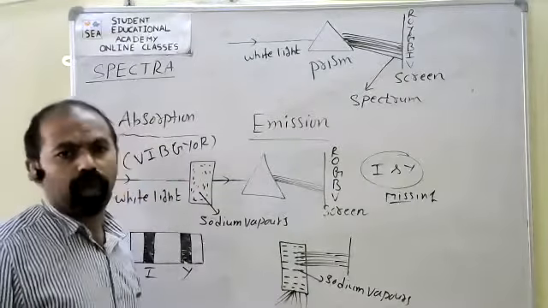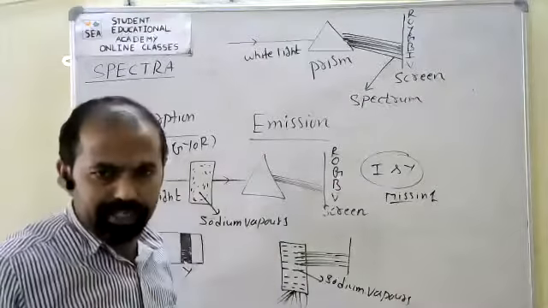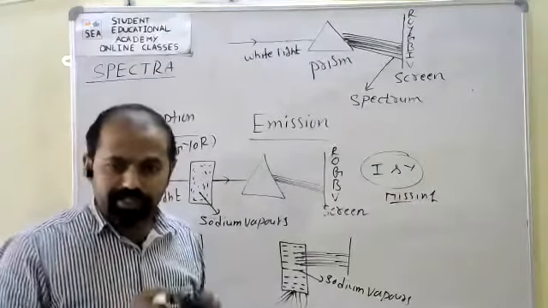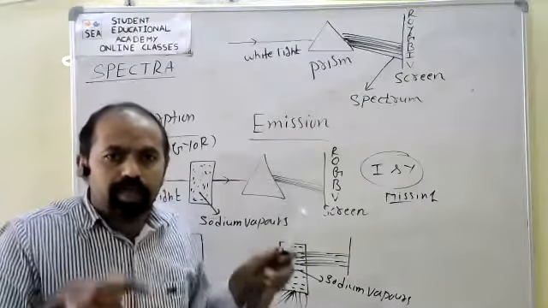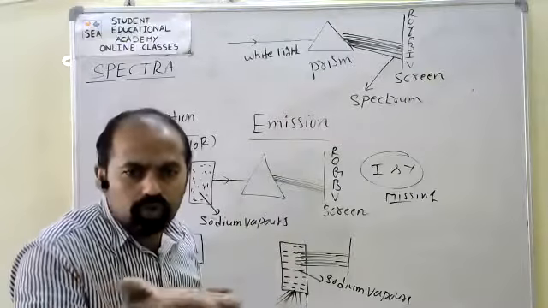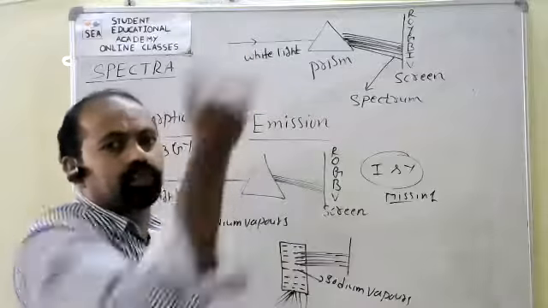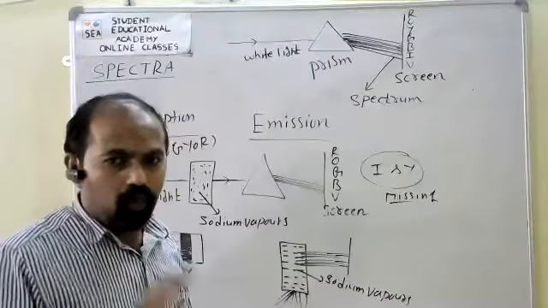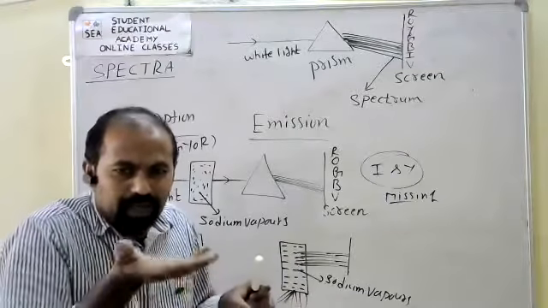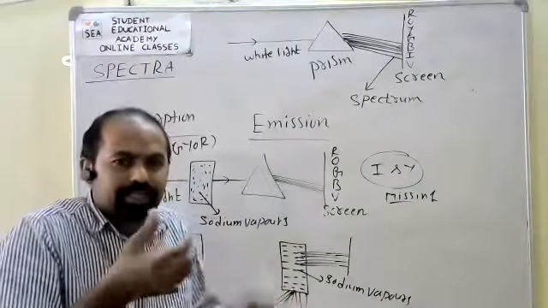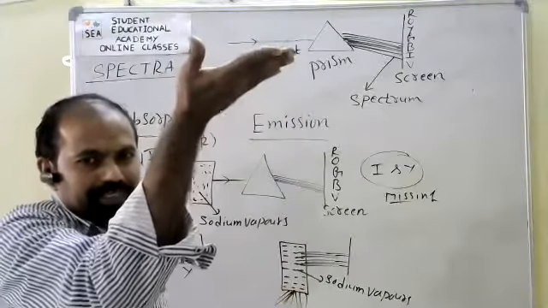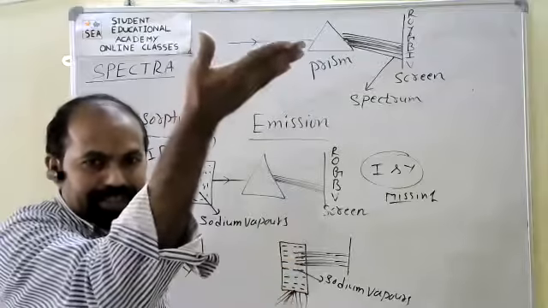Before, the sodium vapors absorbed the radiations, the energy related to indigo and yellow. When it absorbs the energy, the electrons go from lower energy levels to higher energy levels, lower orbits to higher orbits, K, L, M, N, like that.